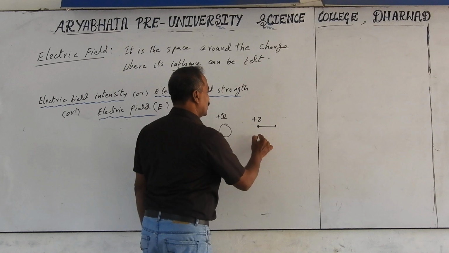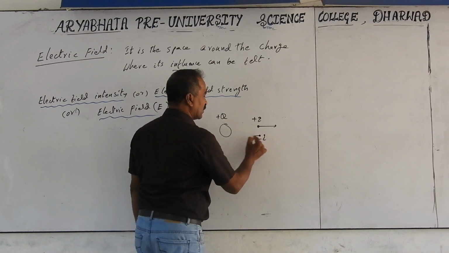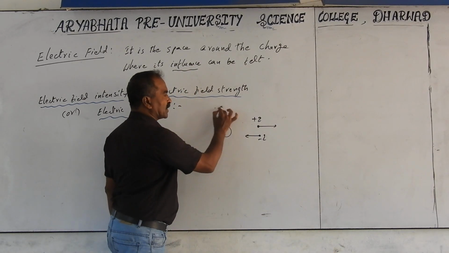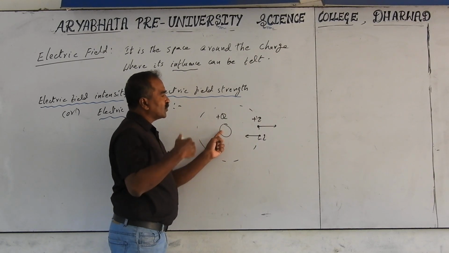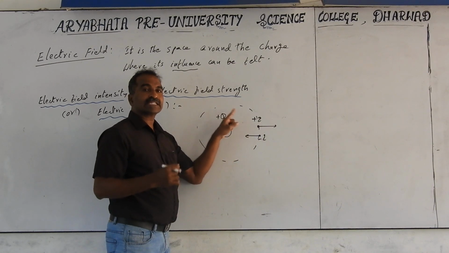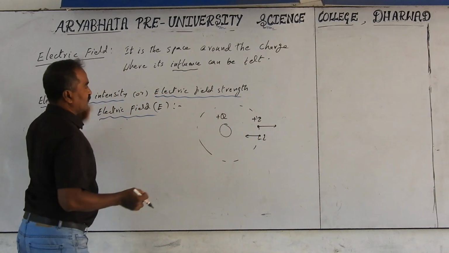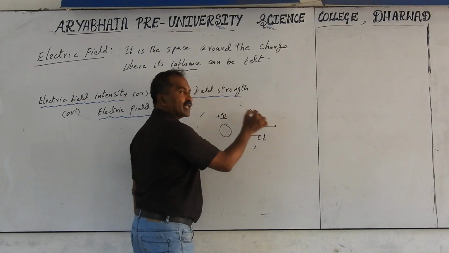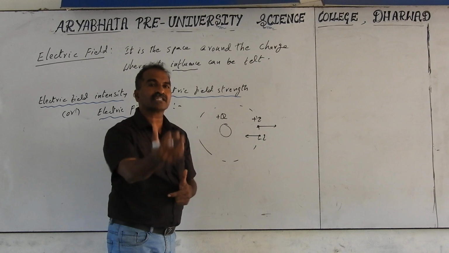Instead, if I keep a minus Q, a negative charge, then it will be attracted towards it. This is also influence. That means around this plus capital Q, in this area or space, it is able to exert force on other charges, either attractive or repulsive. That's called influence. This space around this charge is called an electric field. Capital Q has a space around it, small q also has a space around it. So every object has a space around it where it can influence other charges.